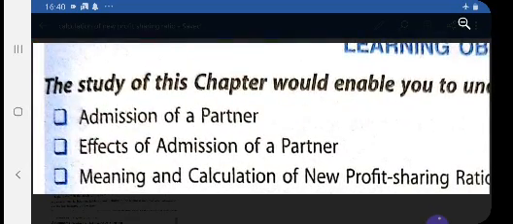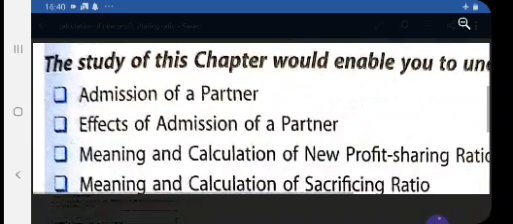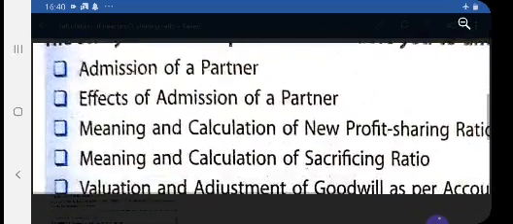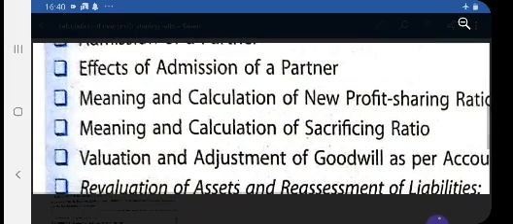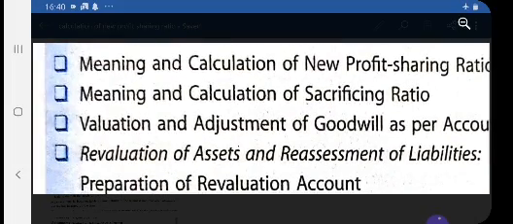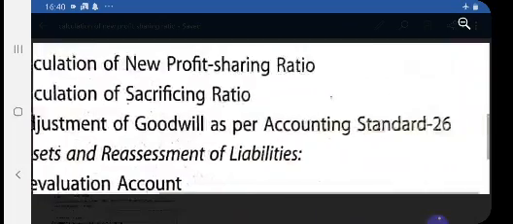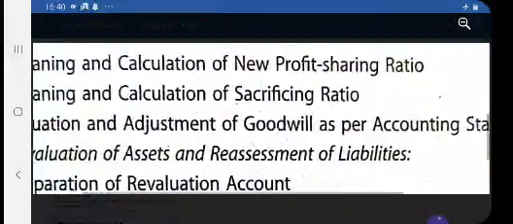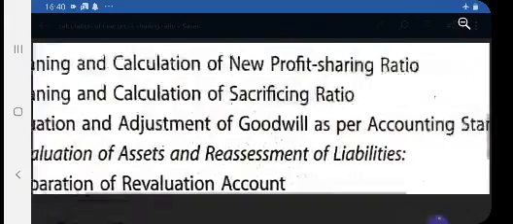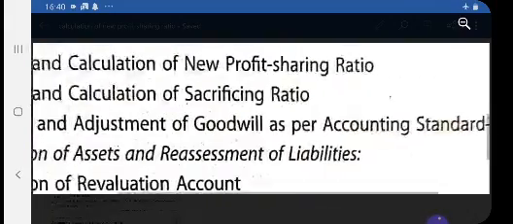First is why we need a new partner, mainly for managerial support, and secondly for capital. And what are the rights of an admission of a new partner, that we will discuss in this topic. Next is calculation of new profit sharing ratio, then calculation of sacrificing ratio, valuation and adjustment of goodwill as per accounting standard 26, that we have already discussed, various valuation methods and what are the rules specified in accounting standard